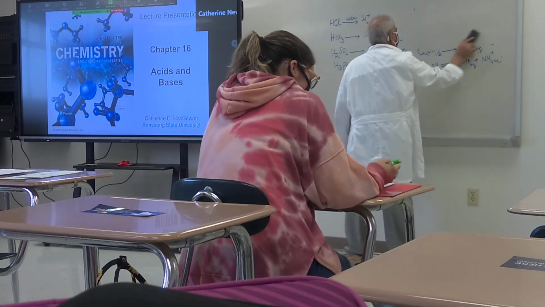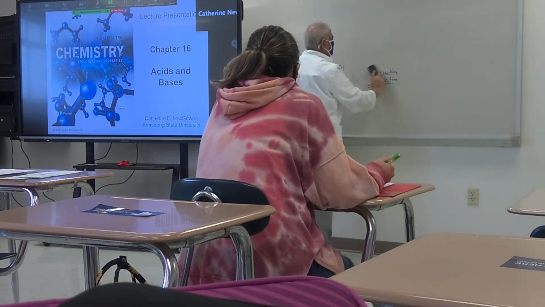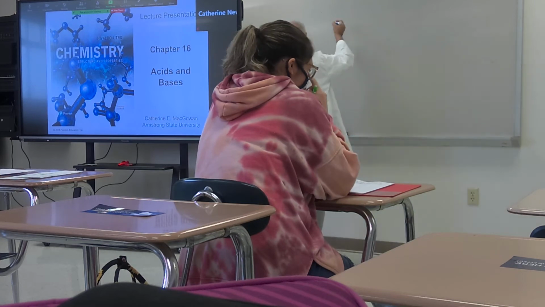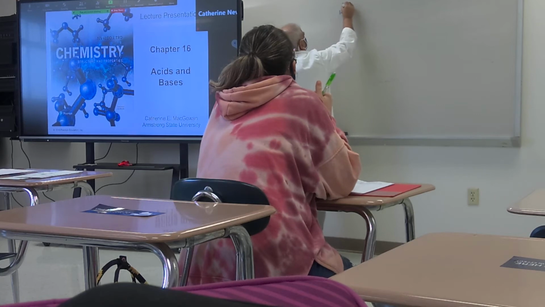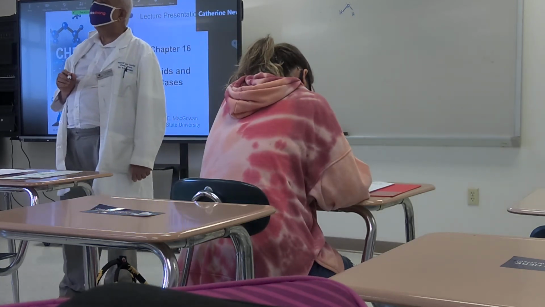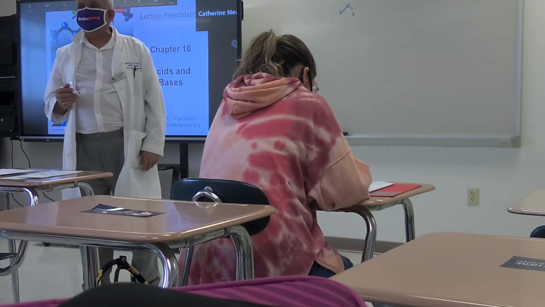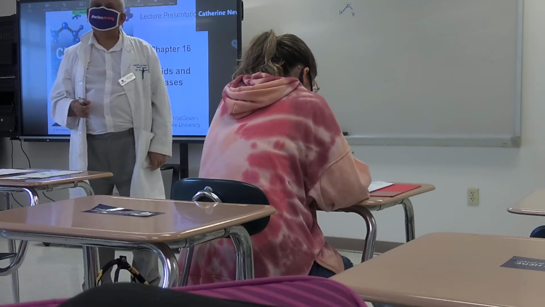So the next question is, no doubt according to Arrhenius, an acid gives protons in water. Do these protons stay in water as H plus, or does something new happen to them? Okay. Now, this is the structure of water. Oxygen always has 2 lone pairs of electrons sitting there. In order to form a covalent bond, you need 2 electrons.